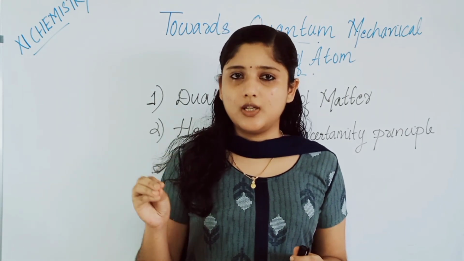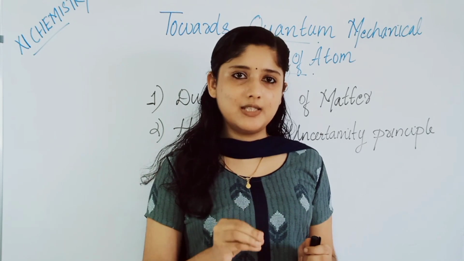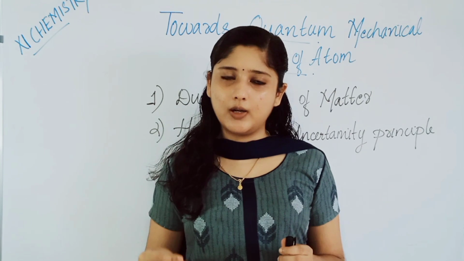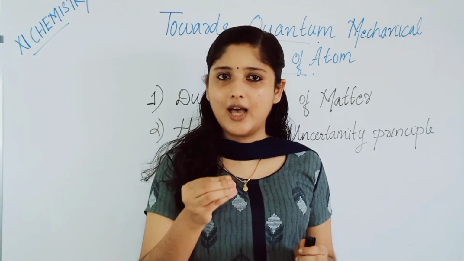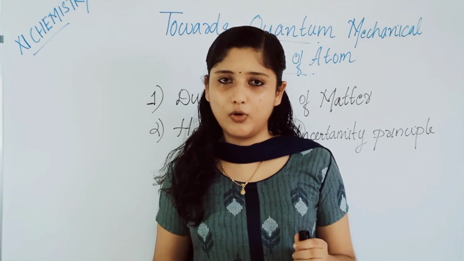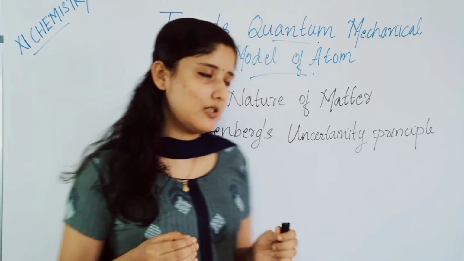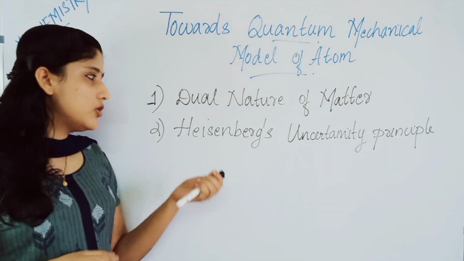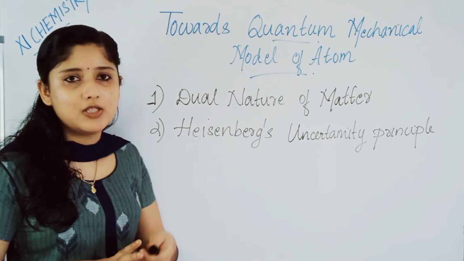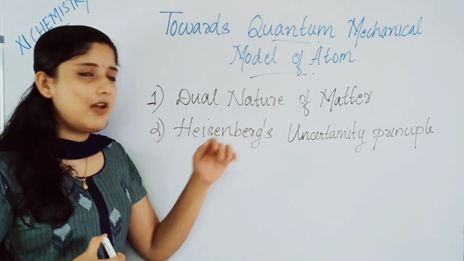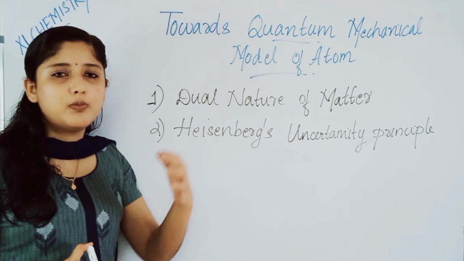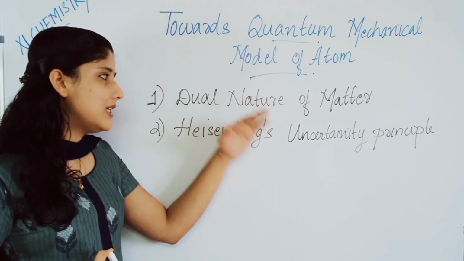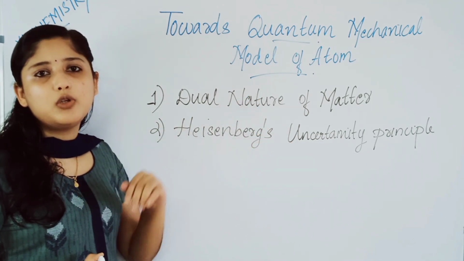Today we are going to discuss mainly two developments that led to the quantum mechanical model. Main two developments that enhanced the development of the quantum mechanical model. Those two important points are the dual nature of matter and also Heisenberg's uncertainty principle. Both these developments came and that led to the quantum mechanical model. Those are the things that we are going to discuss today.